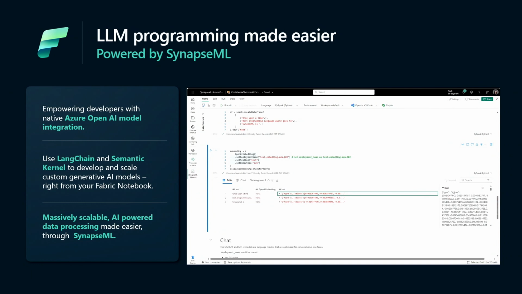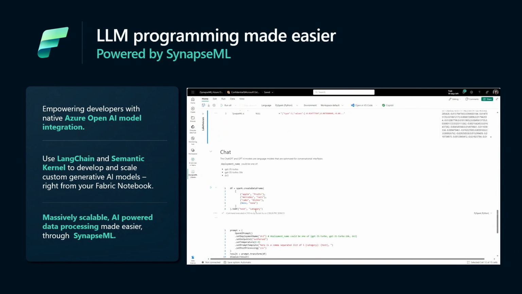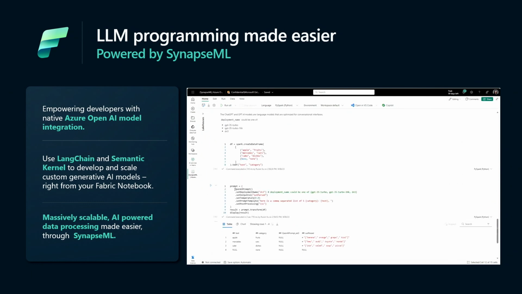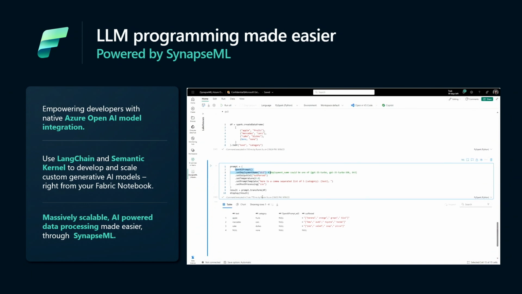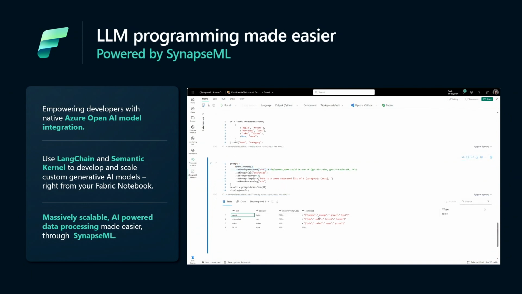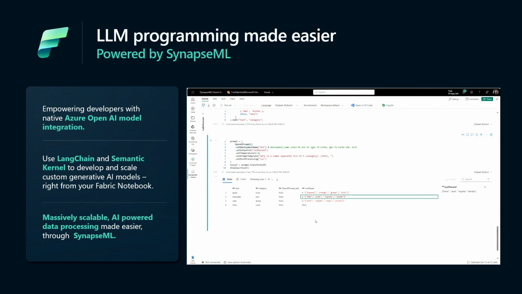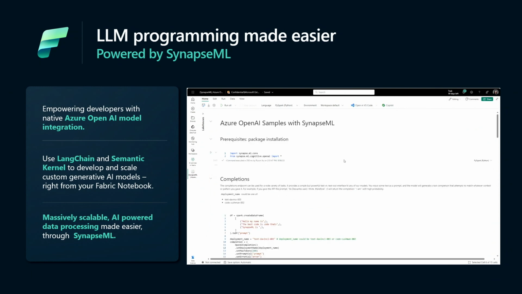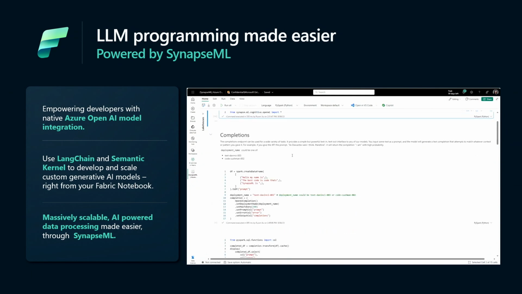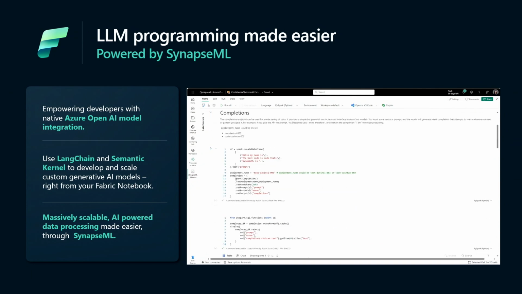And what do I mean by having Azure OpenAI built into Fabric? Well, of course, Azure OpenAI is powering all of these Copilot experiences, but we're doing more there. So for developers, we're giving you access to a built-in Azure OpenAI endpoint or gateway that you can use also from code as you're building out your own AI solutions, for example, in our notebooks. So it doesn't have to be that advanced that you have to go in and start a project.